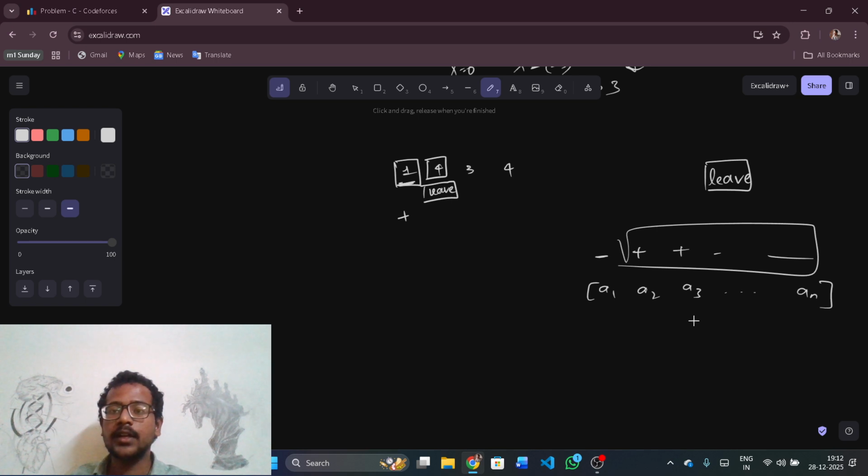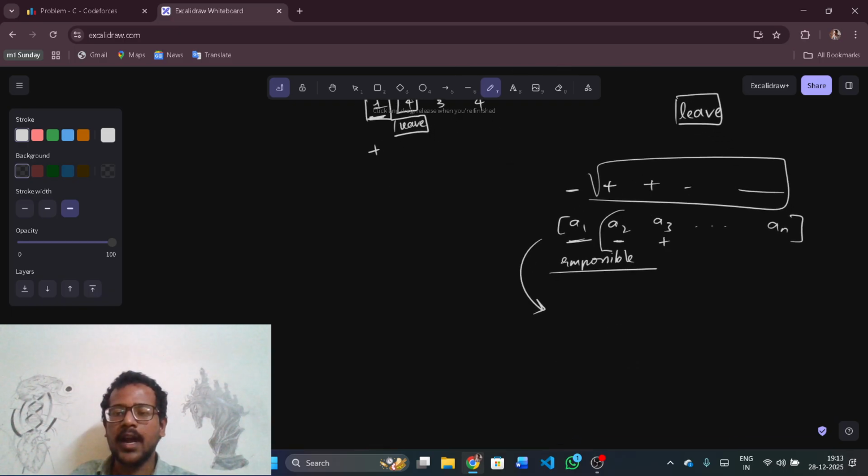The first element can be added to X. Now the first element, I don't want to add it, I want to subtract it, but it is impossible. I'll tell you why it is impossible. The second child, I can get it as minus. Now, the third child, I want to get it as plus. I'll tell you how I would do it. First I want it as minus and I want it as plus.